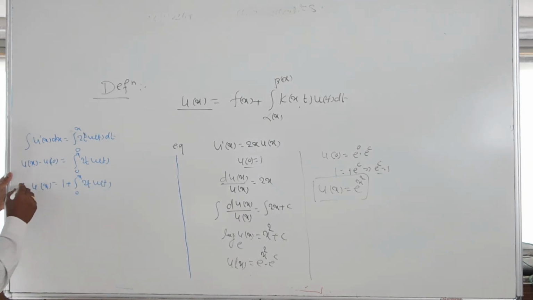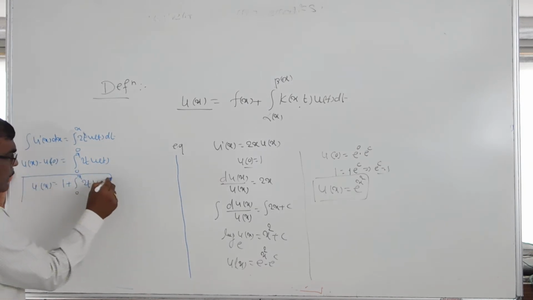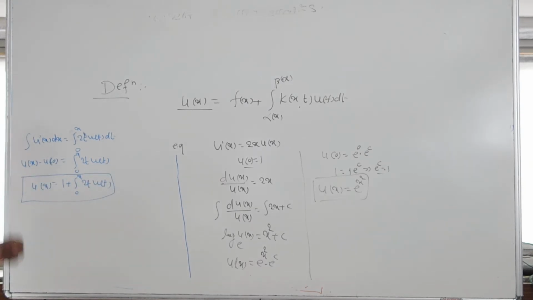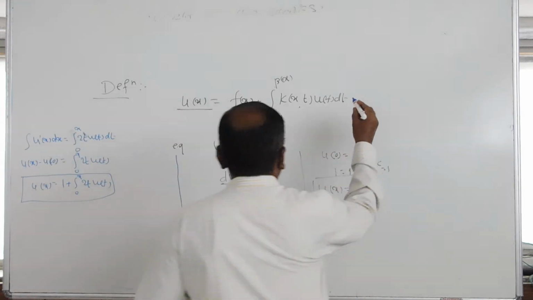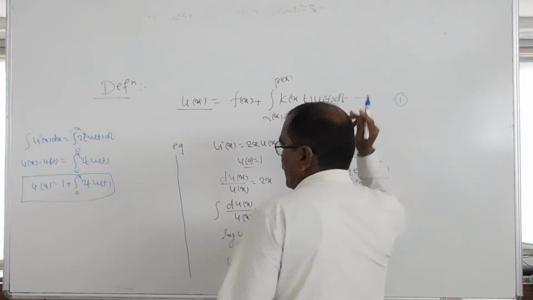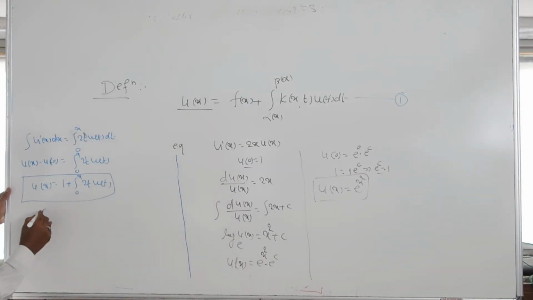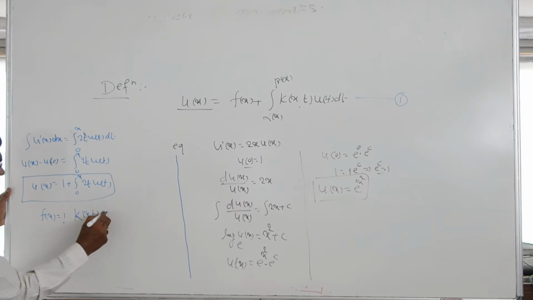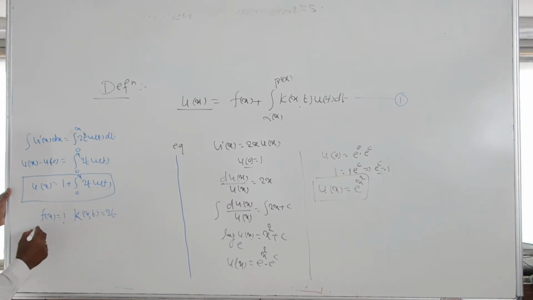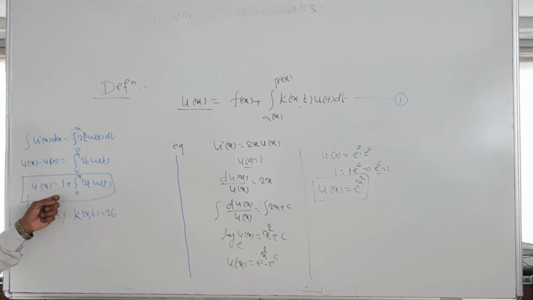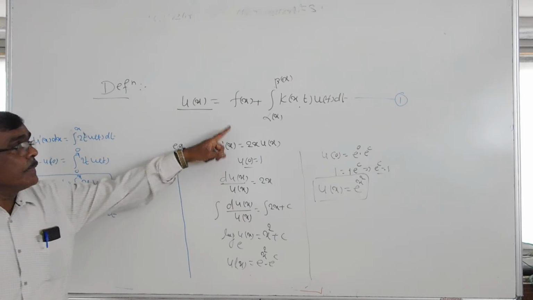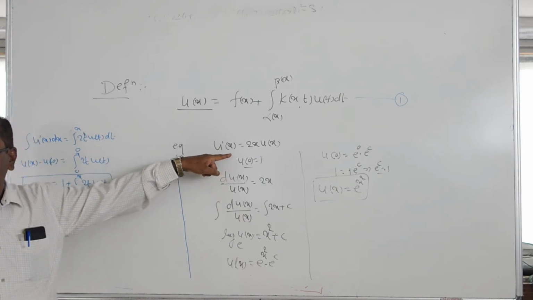This is an integral equation, that is, a conversion of an initial value problem to an integral equation. Suppose this equation is the standard form of an integral equation. By comparing both equations, we have f of x equal to 1 and the kernel k of xt equal to 2t. Therefore, this is a conversion of the given initial value problem to an integral equation.